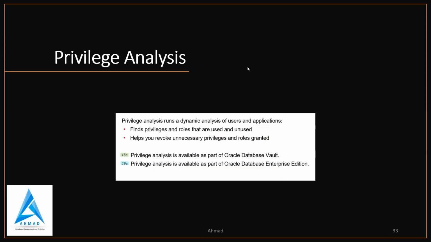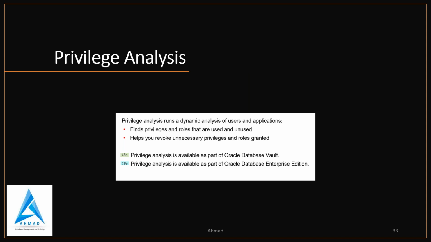Okay. Now privilege analysis. As you see, in 18c privilege analysis is available as a part of Oracle Database Vault, but now in 19c privilege analysis is available as a part of Oracle Database Enterprise Edition. So privilege analysis reduces the work to implement the least privilege best practice by showing exactly what is used and unused by each account.